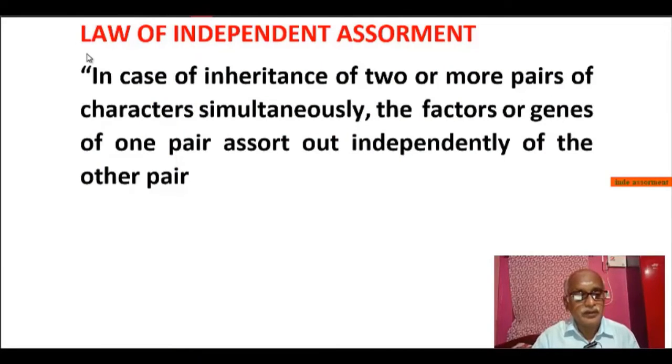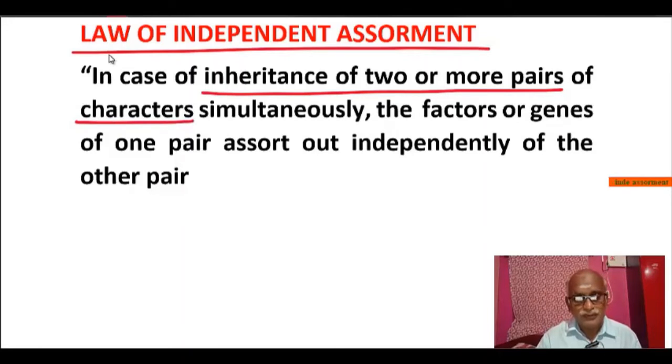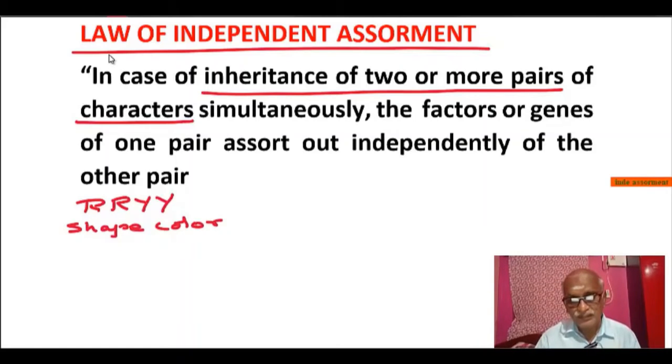So we will see the next law, the law of independent assortment. We will see the definition first. In case of inheritance of two or more pairs of characters, remember the dihybrid cross, that is round yellow we crossed, that is two or more pairs of characters. Here the shape is there and color is there. So two different pairs of characters.